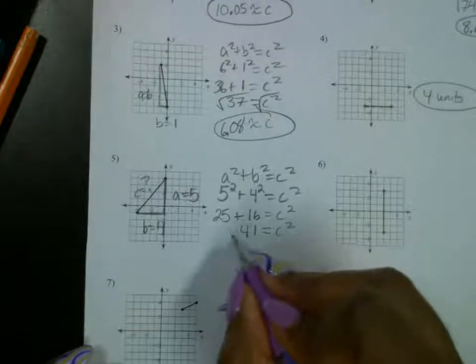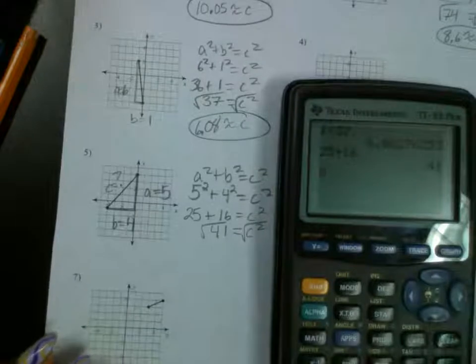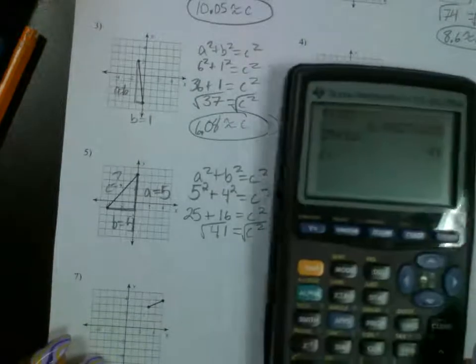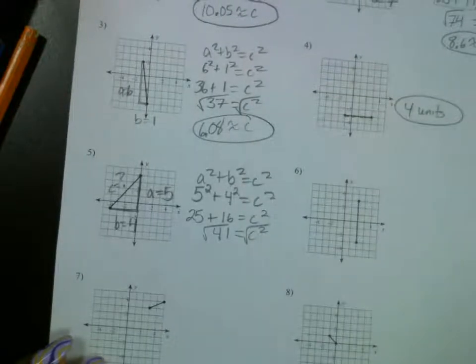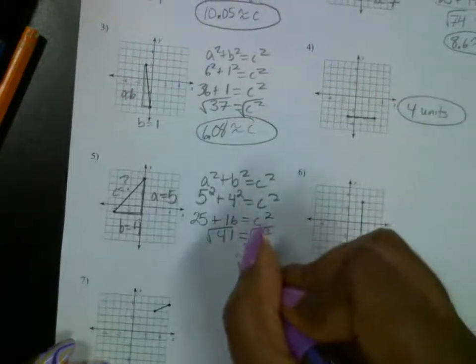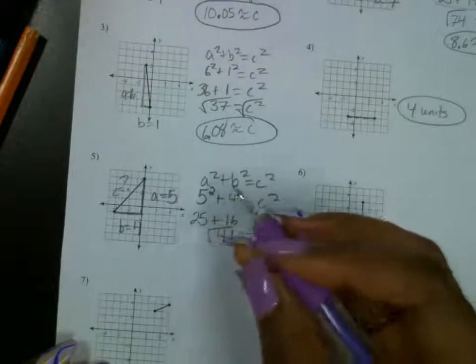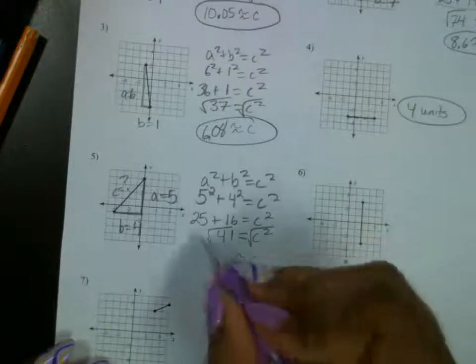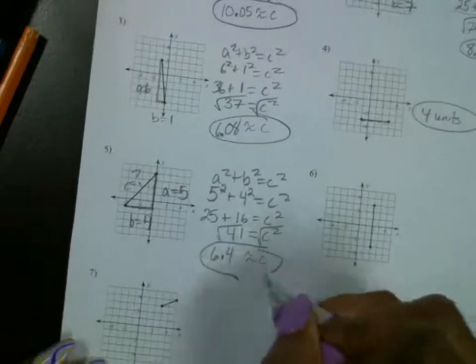What are we doing next? Square root. Okay, so we type in square root. So we have second, x squared, and 41. Press enter there. What does that give you? About what? 2 spaces behind the decimal. Well, this one, you only need 1 space behind. It's going to be what point what? 6.4. About 6.4.